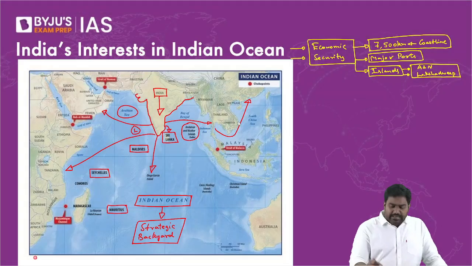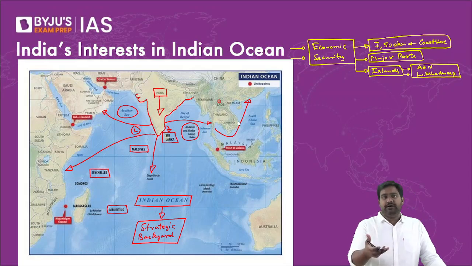Understood? Because our well-being is directly tied to this water body. In fact, the ocean is named after India, the Indian Ocean. Right? So our destiny, our stability, everything is related to the Indian Ocean.